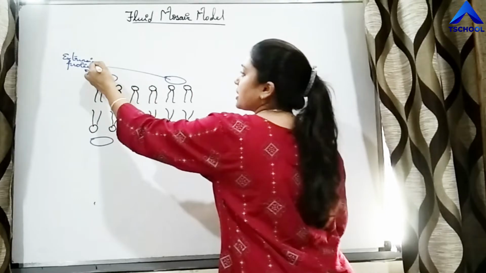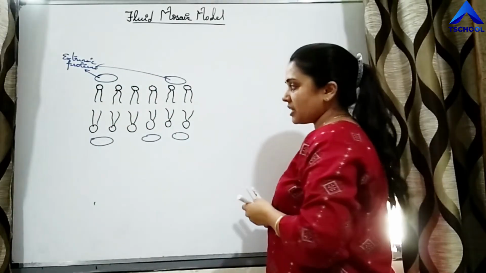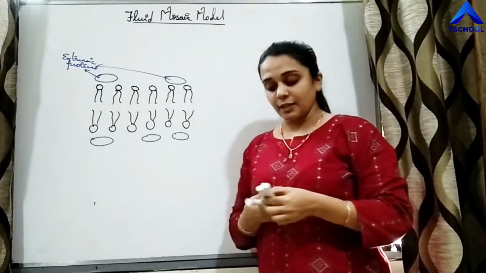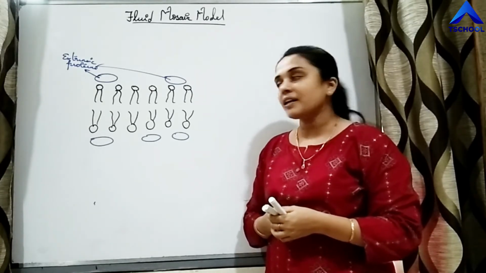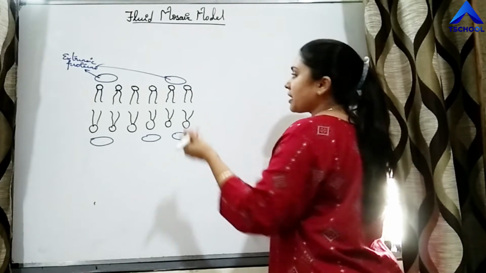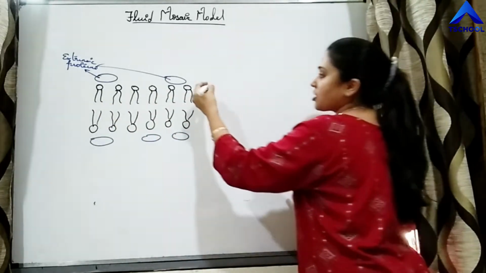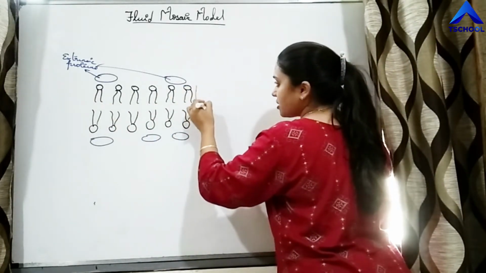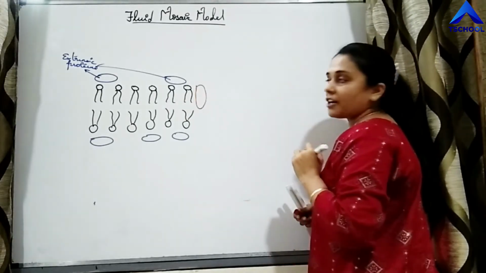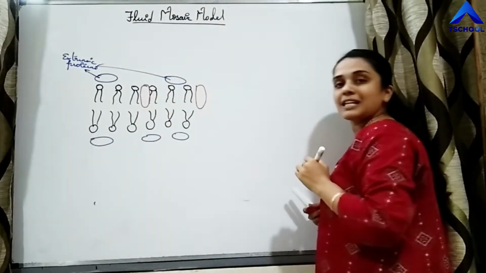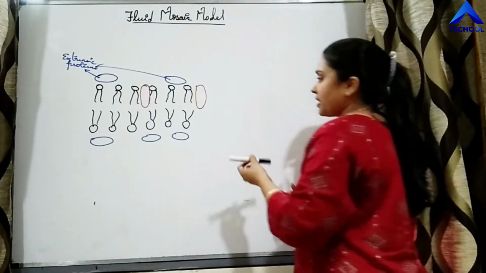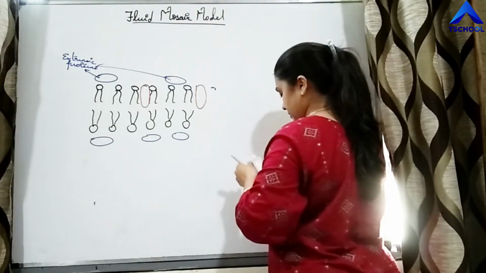All of these proteins are extrinsic proteins, right? Now intrinsic proteins are of two types. Either those are partially buried or those are completely buried. So let me draw an elongated structure. So this is one intrinsic protein, but it is partially buried. This is one more intrinsic protein which is partially buried, right? And again